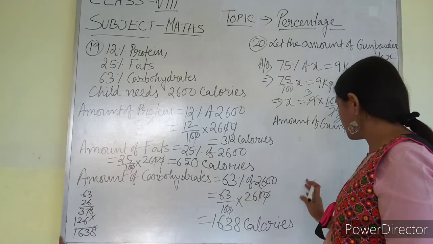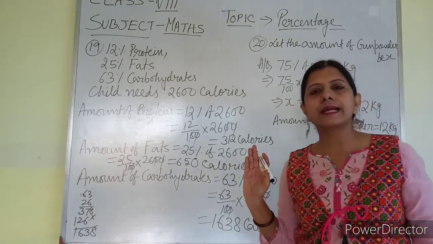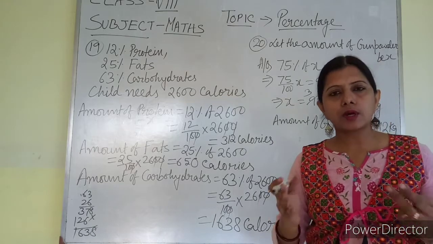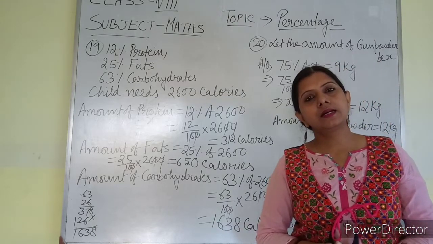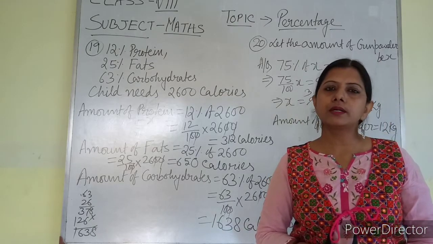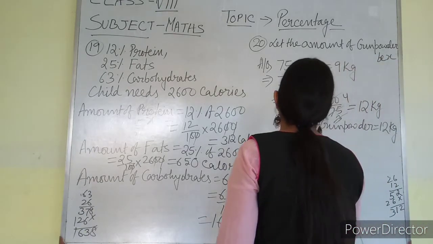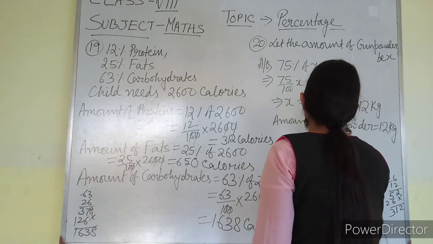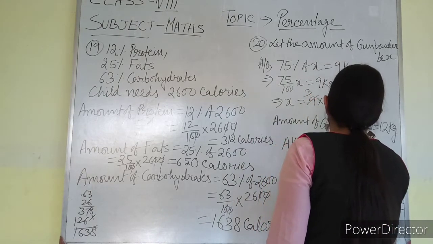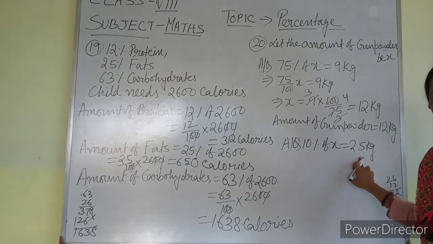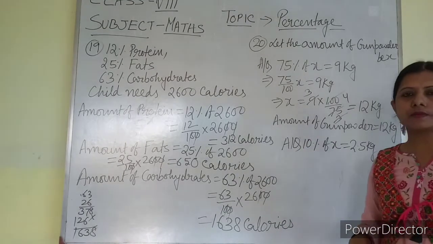Here less space is there, so I am not writing it again, but you have to write it again. Let for the second part the amount of gunpowder be X. So according to the question, in this case 10% of X equal to 2.5 kg. This is the amount of sulfur and this is the percentage of sulfur.